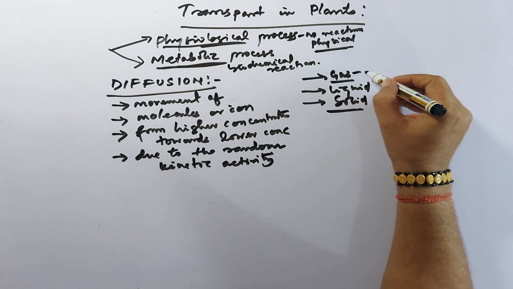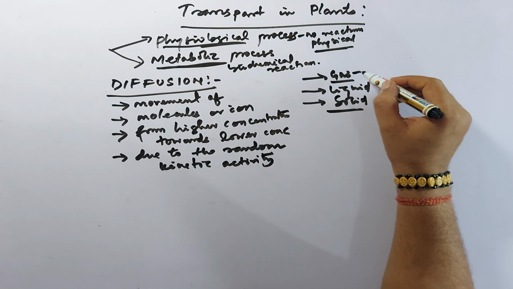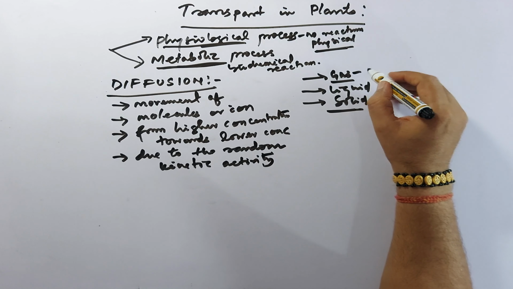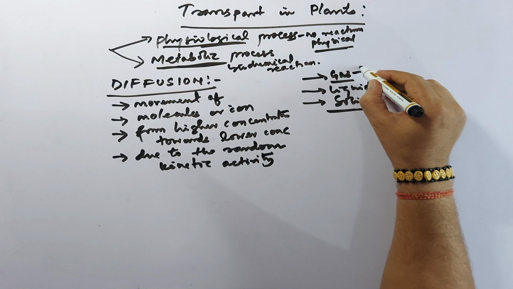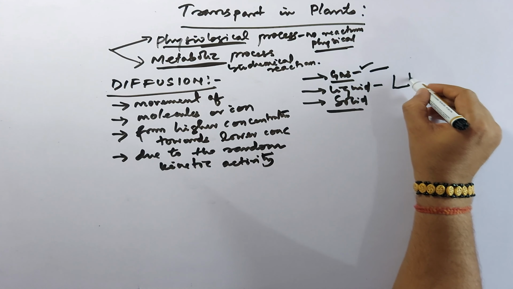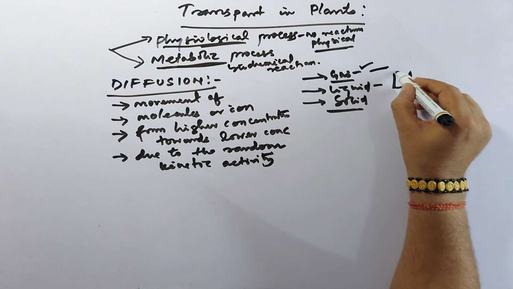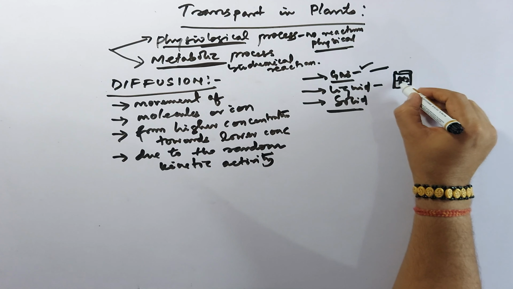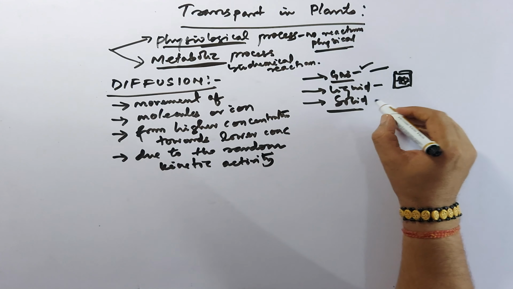Gas diffusion is seen in the burning of incense sticks. For liquid, when you take a beaker of water and add 1 drop of Ujala, diffusion occurs; this is liquid diffusion.